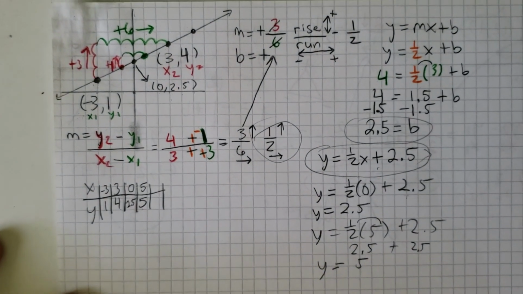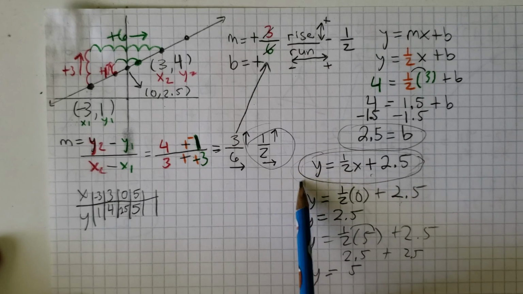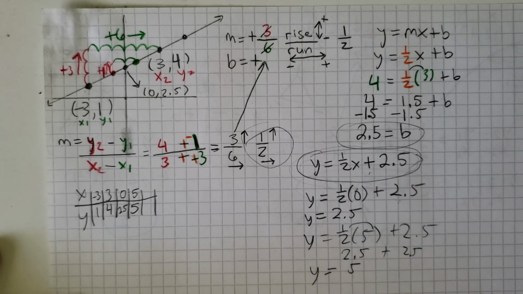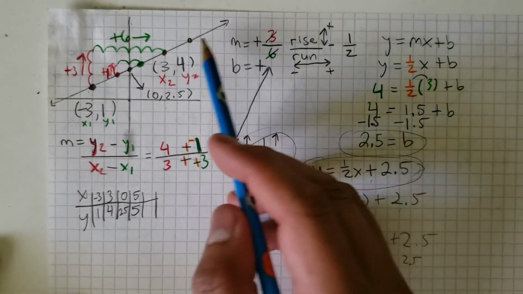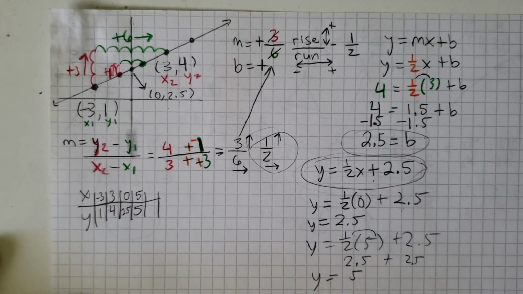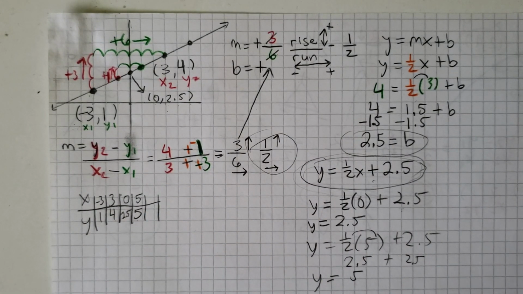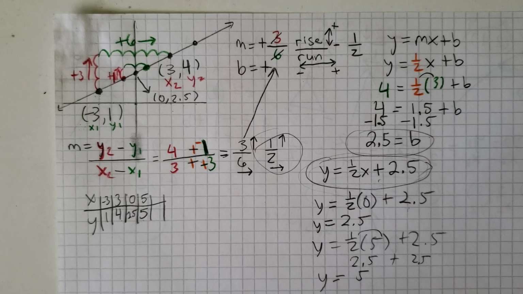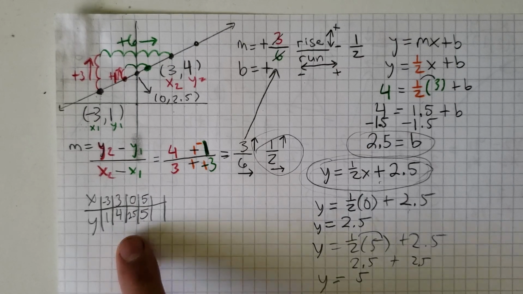Okay? So again, they're all going to follow this rule that we just solved: y equals 1/2 x plus 2.5. Every single point on here, it doesn't matter if it's on the blue lines or not, it still has to follow the same rule. So those are two different ways of finding slope and the same old way of finding b. And the way we can prove it all is just input, output, just like we did in 6th grade.